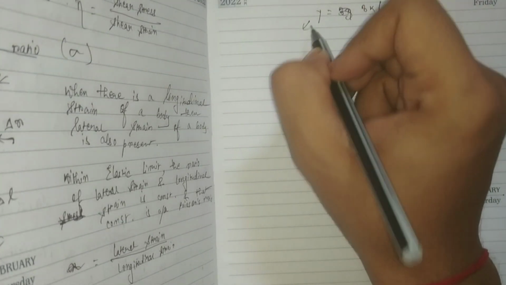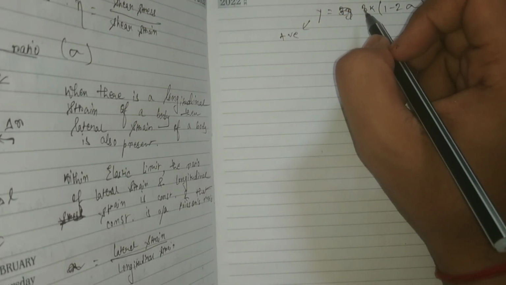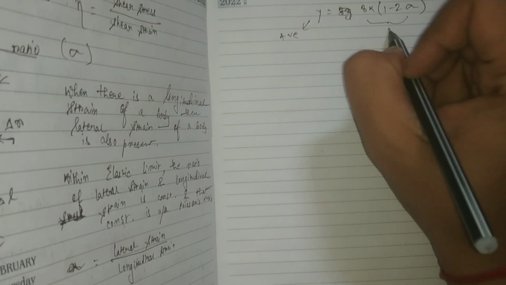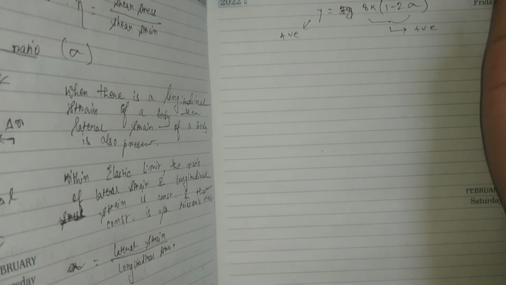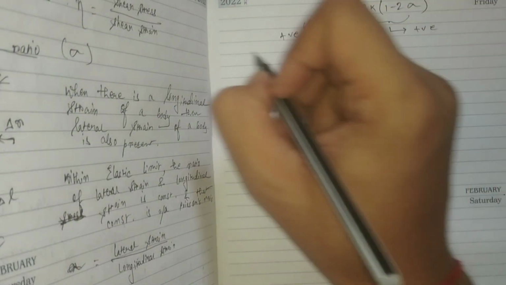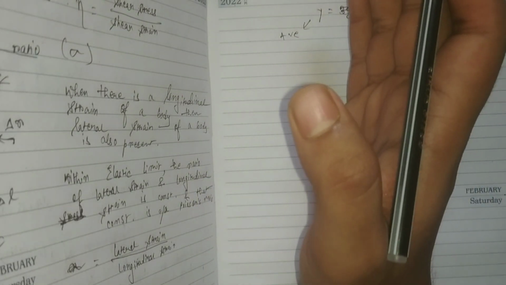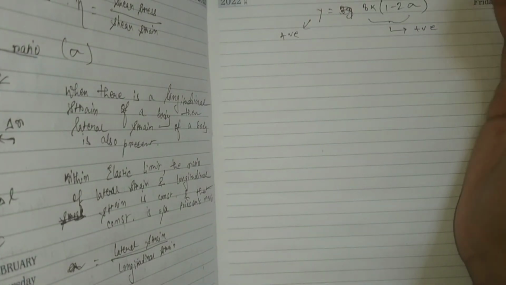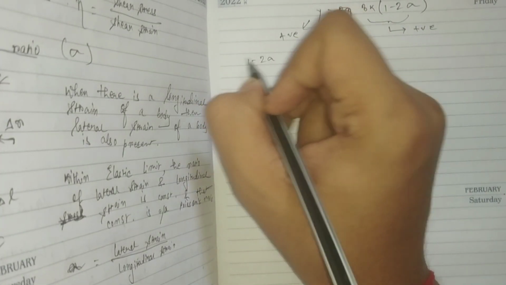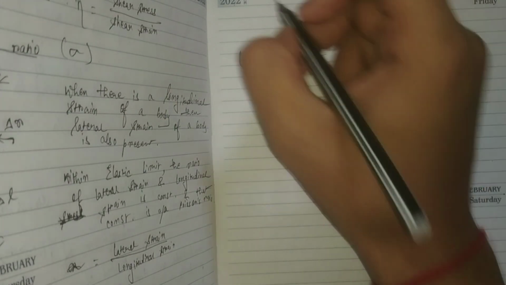Y is positive, and K is positive, so this whole term is also positive. So 1 minus 2 sigma should also be positive. Yes or no? Let's see.